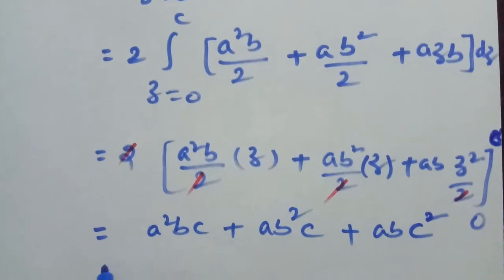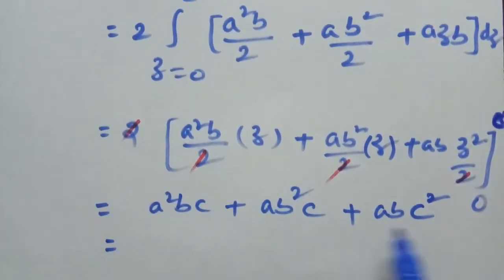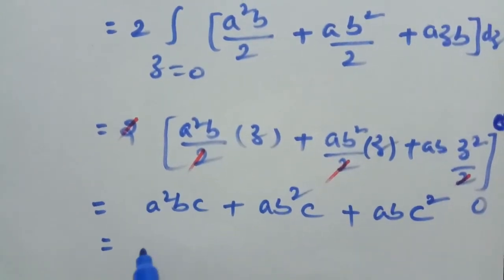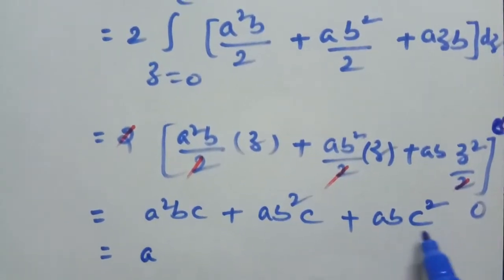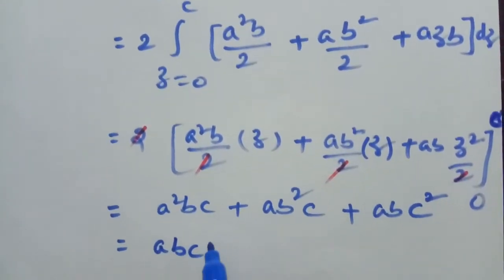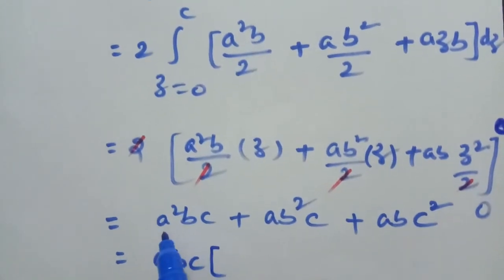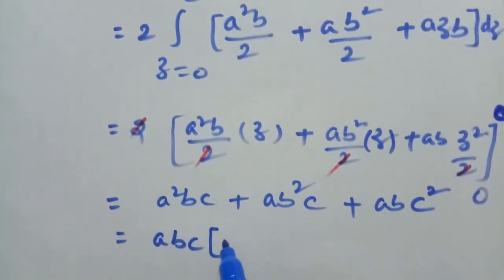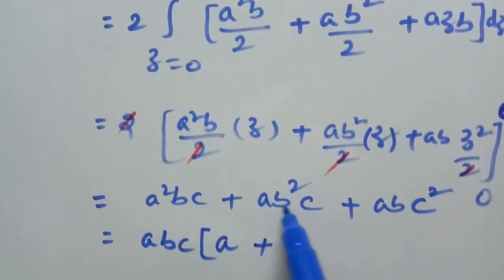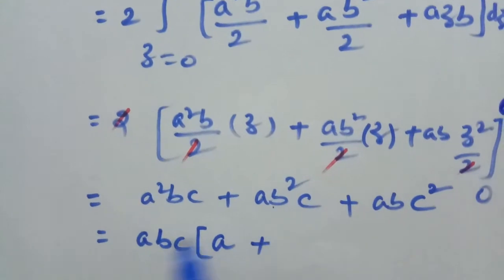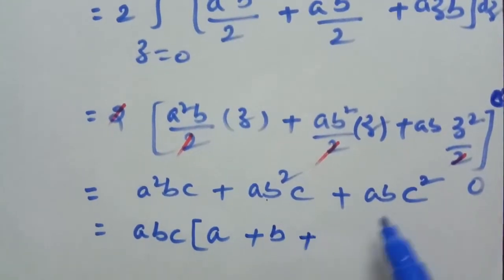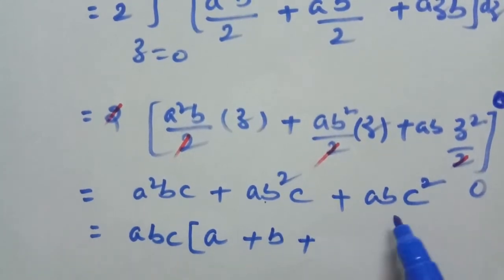Throughout, a is a common factor, b is a common factor, c is a common factor. Here from a square b c we have taken a, b, c as a common factor; here from a b square c, a, b, c is also a common factor; and here from a b c square, a, b, c is a common factor.